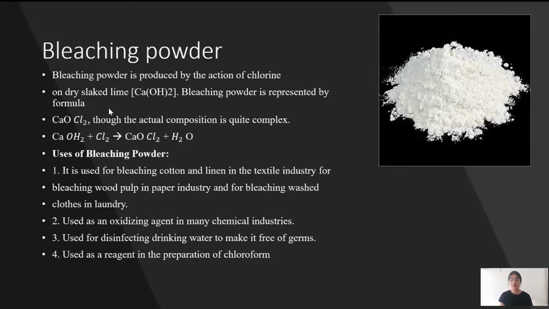It is used for bleaching cotton and linen in the textile industry. It is used for bleaching wood pulp in the paper industry. It is also used for bleaching washed clothes in the laundry industry. Bleaching powder acts as a heavy oxidizing agent, and it is used in a lot of chemical industries. Bleaching powder can be used to disinfect drinking water by removing a lot of bacteria and making it free of germs. And bleaching powder can also be used in the preparation of chloroform. That is all for bleaching powder.